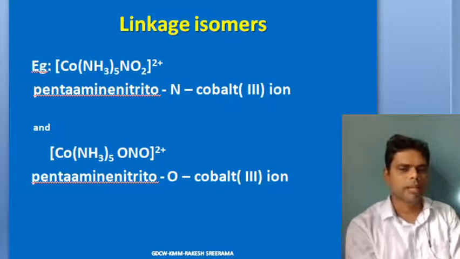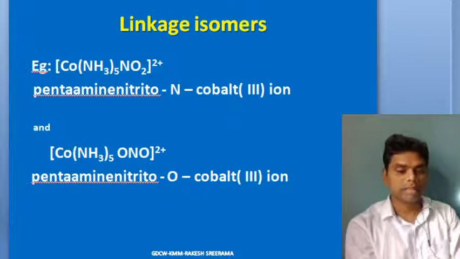So pentaamminenitrito-N-cobalt(III) ion, and you can write that NO2 as ONO when oxygen is the ligating atom. In the first case, nitrogen is the ligating site, so we write it as pentaamminenitrito-N-cobalt(III) ion, which is a linkage isomer of pentaamminenitrito-O-cobalt(III) ion. Where in the first case nitrogen is the ligating site, in the second case oxygen is the ligating site.